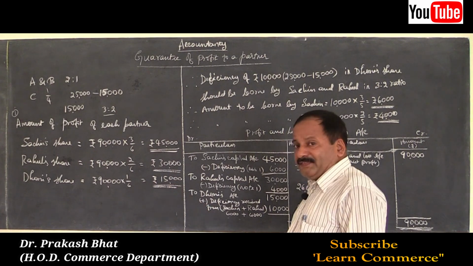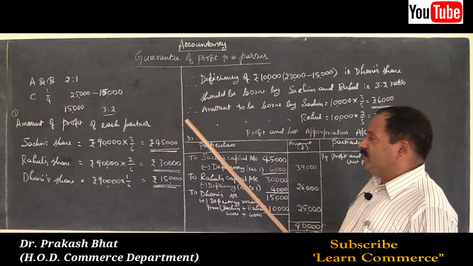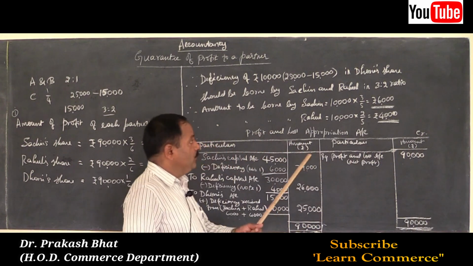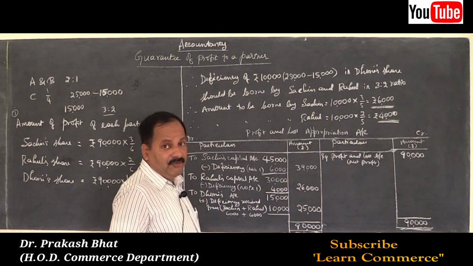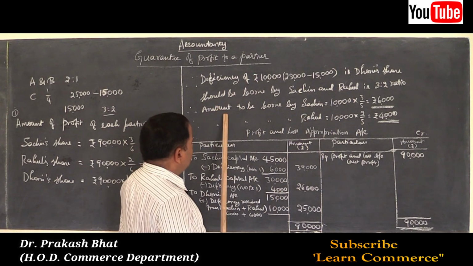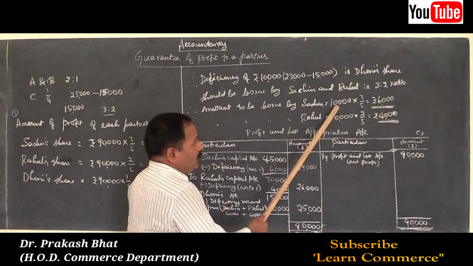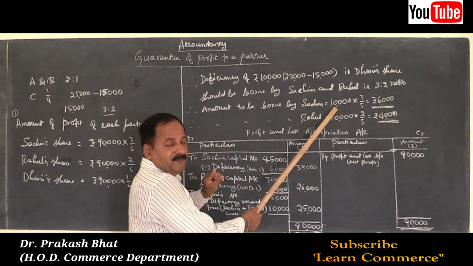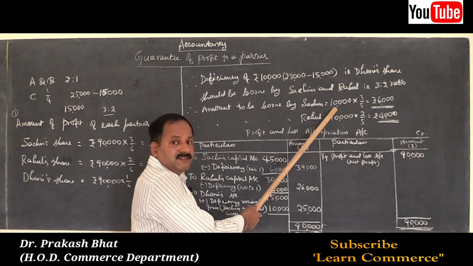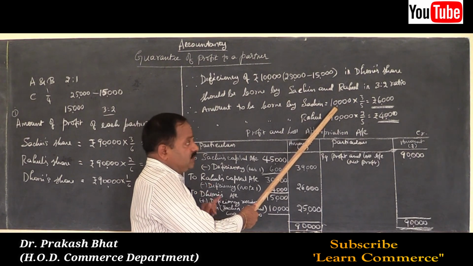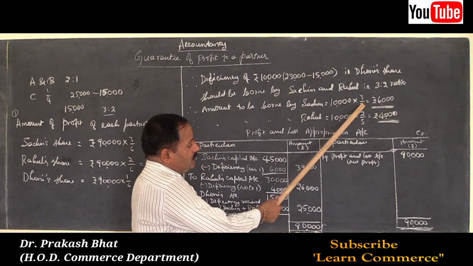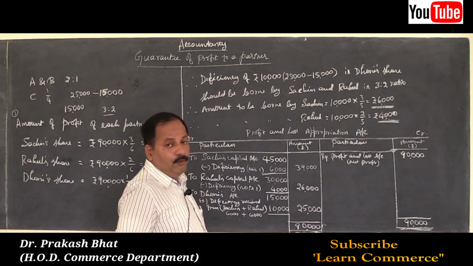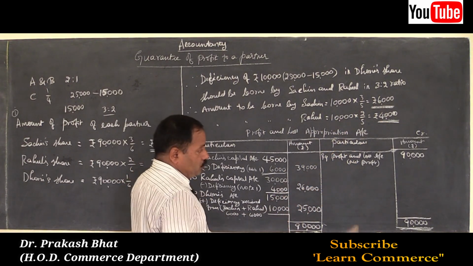Actually amount payable to Dhoni is 15,000, but as per the guarantee it should be 25,000. There is a shortage of 10,000 should be borne by Sachin and Rahul in their old profit sharing ratio of 3:2. Now amount to be borne by Sachin is equal to 10,000, that is deficiency, 25,000 guaranteed amount minus actual amount works out to Dhoni 15,000. So 10,000 into 3/5, 6,000, and Rahul should bear 4,000, that is 10,000 into 2/5.